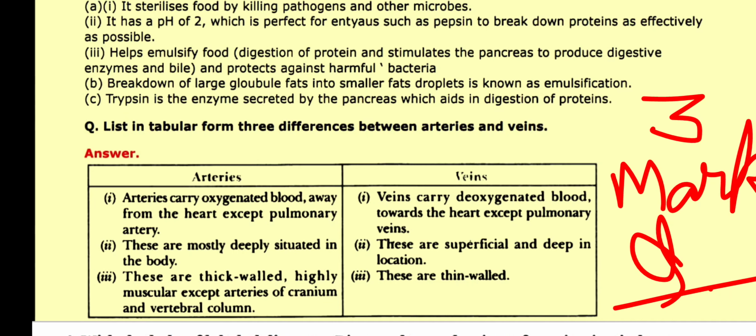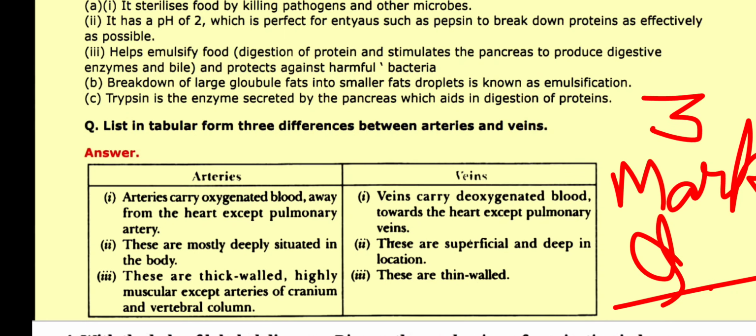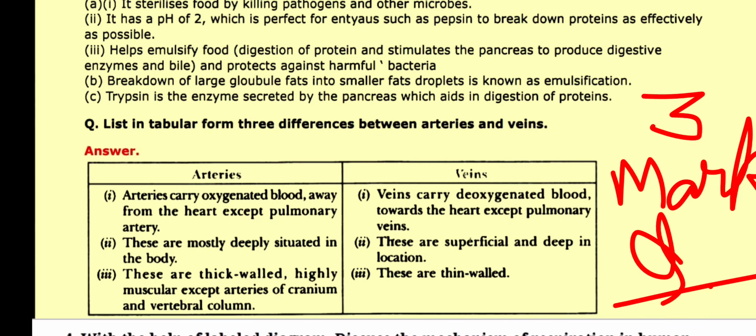Veins are mostly superficial and deep in the body, while arteries are mostly deeply situated. Location. Arteries are thick-walled, highly muscular. Veins are thin-walled, less muscular, except arteries of the cranium and vertebral column.